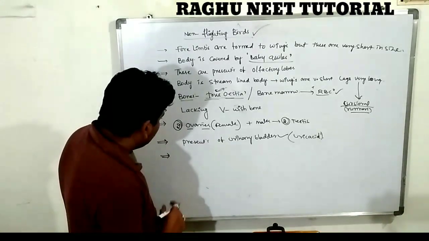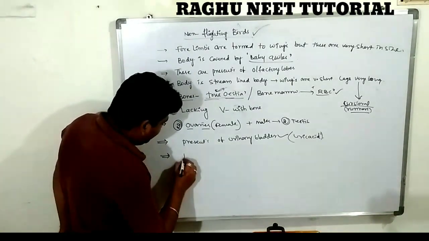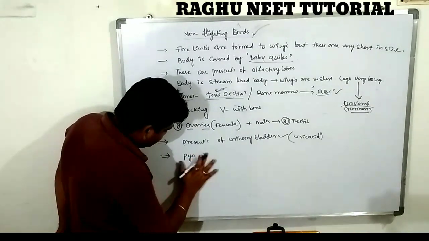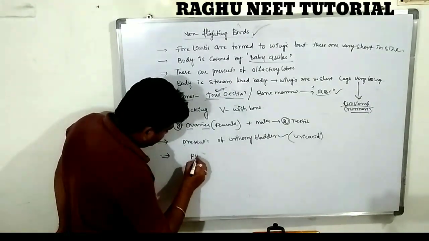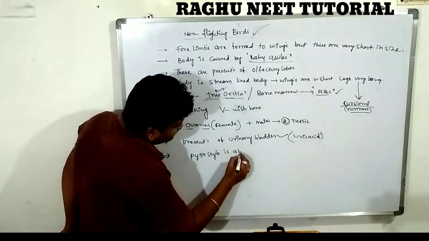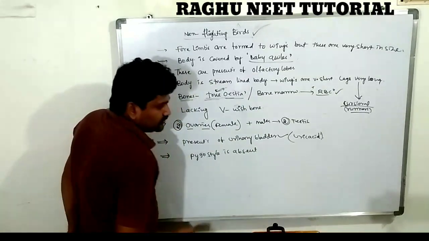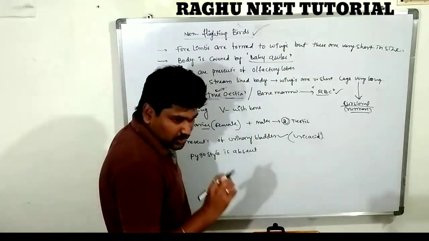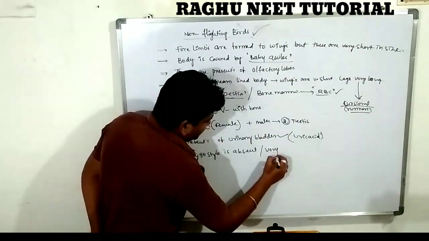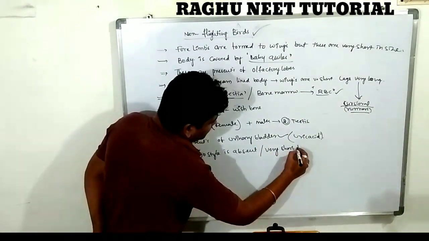Next one, the pygostyle is absent. The tail is very short, with no pygostyle.